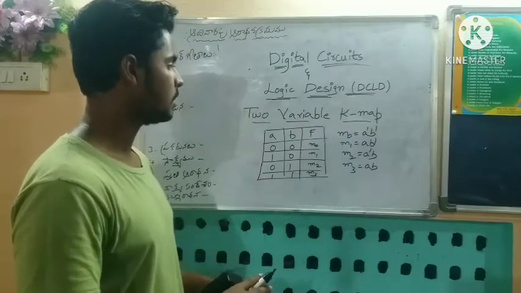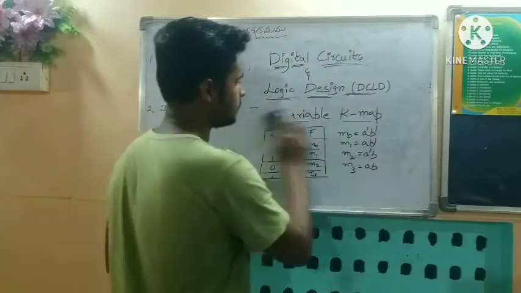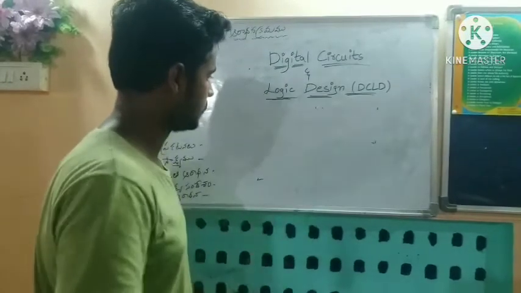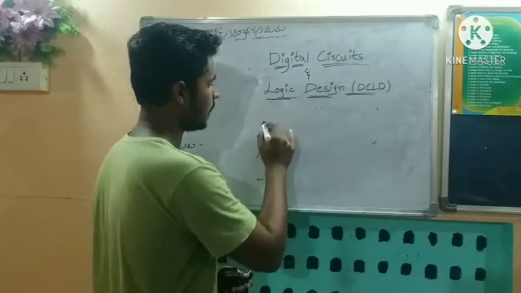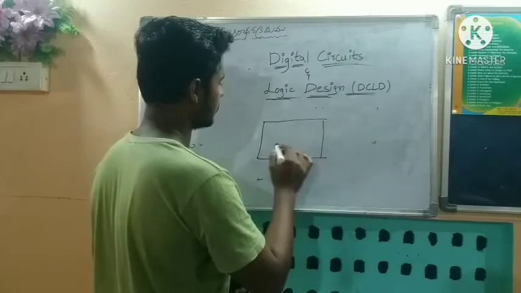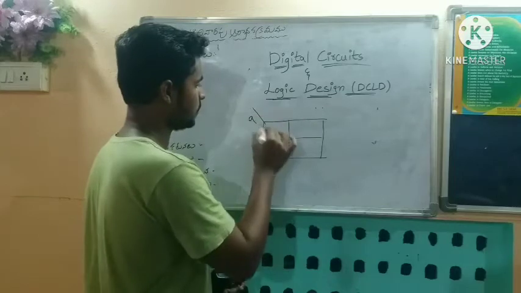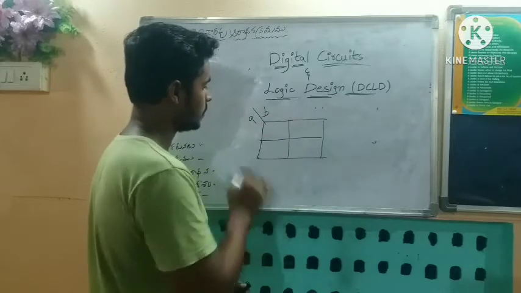Let us draw a tabular form for this. For a two variable K-map, we draw the mapping method like this. Here A is one input and B is the other input.